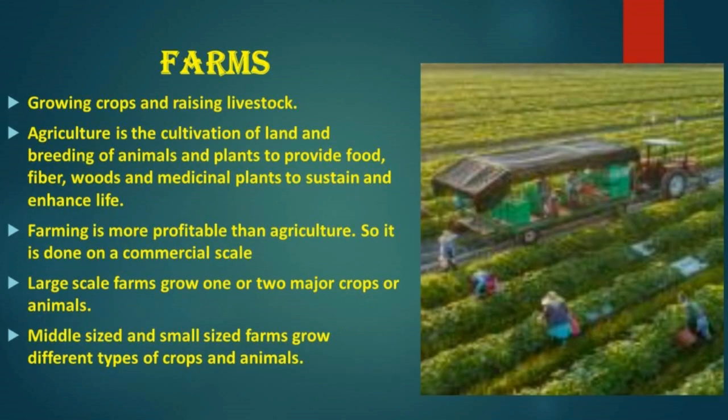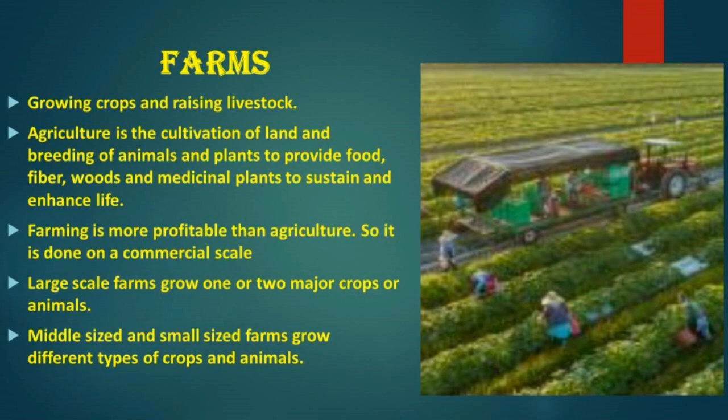Next one is farms. Farming is the activity of growing crops and raising livestock. It is a part of agriculture. Agriculture is the cultivation of land and breeding of animals and plants to provide food, fiber, woods and medicinal plants to sustain and enhance life. But farming is more profitable than agriculture, so it is done on a commercial scale.